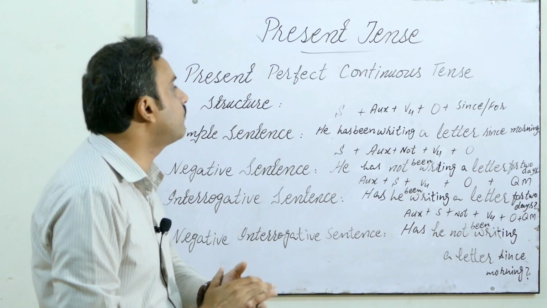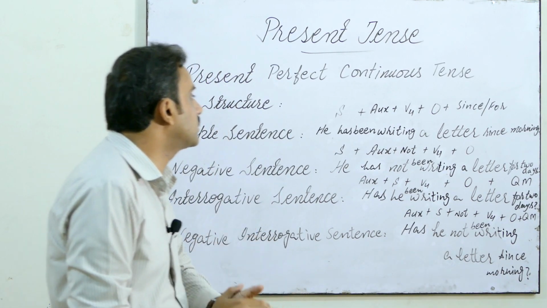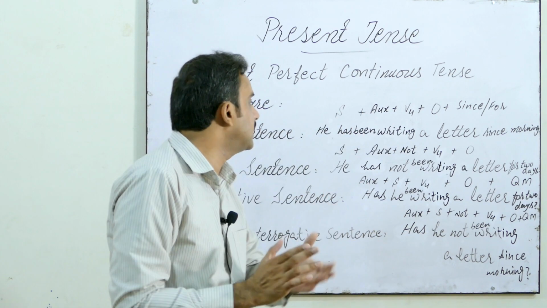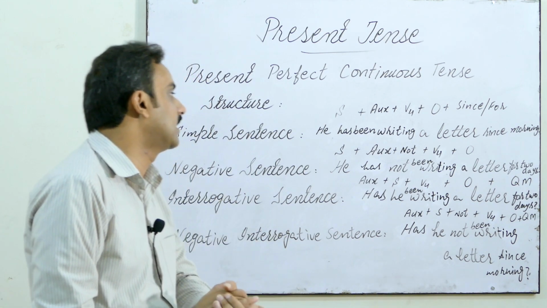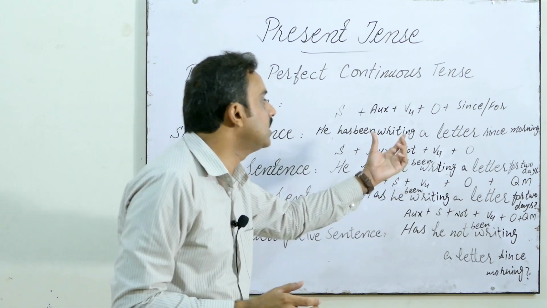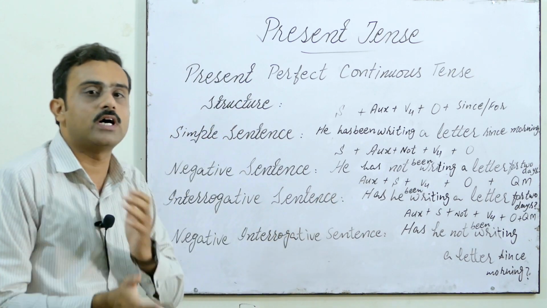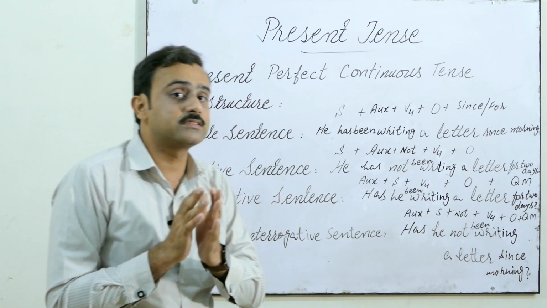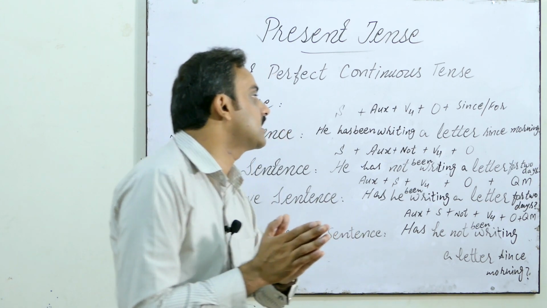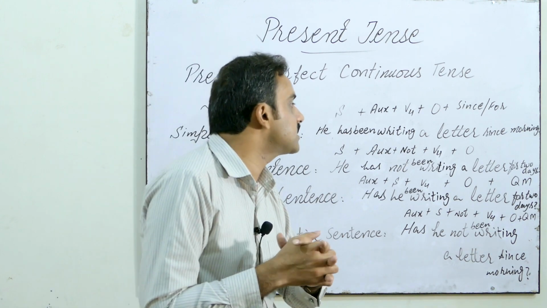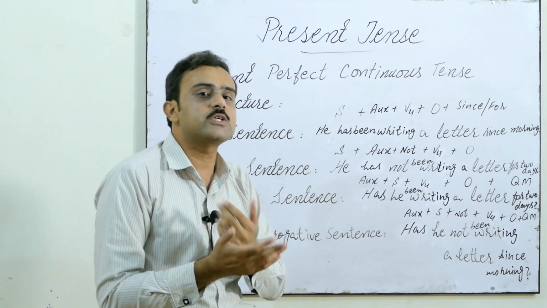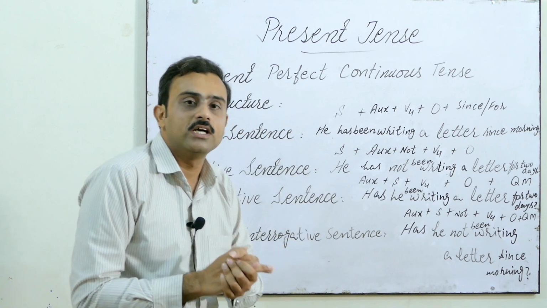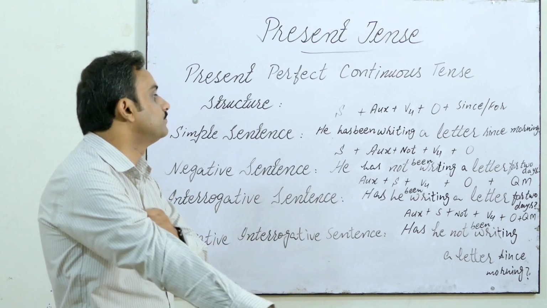Guys, in present perfect continuous tense we have the structure. First of all, we have subject and auxiliary. Now the auxiliary is has been or have been, and then we use V4, the fourth form of verb, present participle, and then object, and then we add one new thing, and this is since or for, meaning prepositions. We use since for unlimited time, and for is used for a limited or known duration.